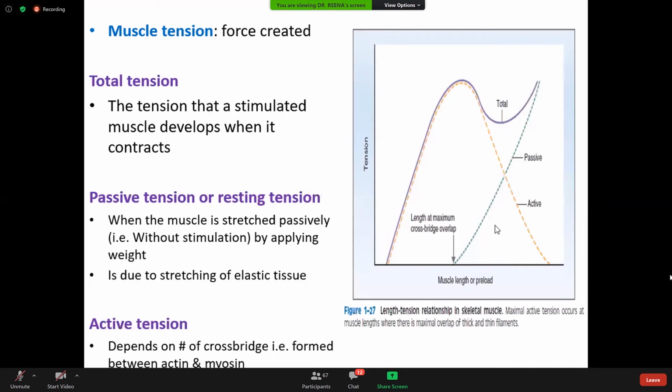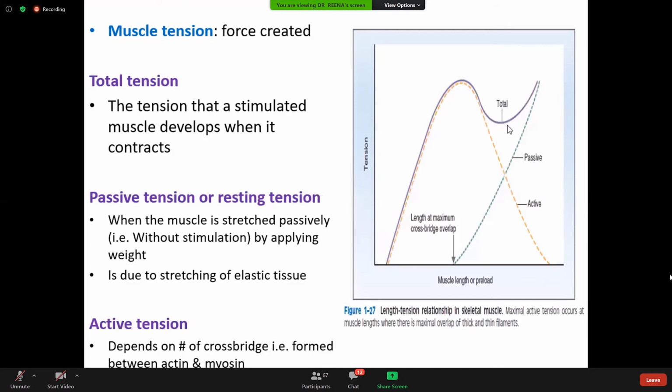Passive tension, this is also called resting tension. When a muscle is stretched passively by applying weight, but when it is unstimulated, then this is called passive tension. This happens because of stretching of elastic tissue. And active tension depends upon the number of cross-bridge cycle formations between actin and myosin.